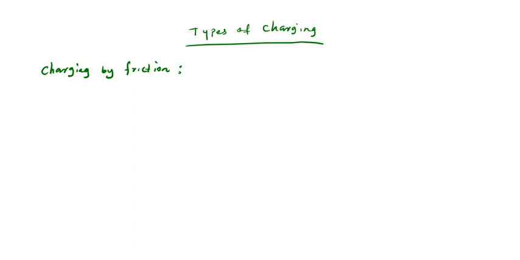Now, when you have glass rods and silk, we are going to demonstrate this. When you have a glass rod and silk, what happens? Okay, let's look at this now. We have glass rods. These are glass rods.